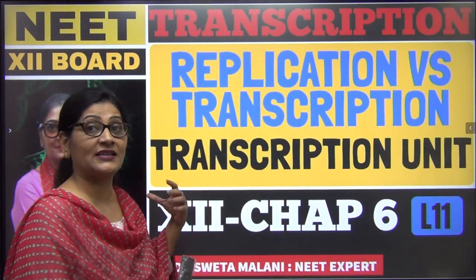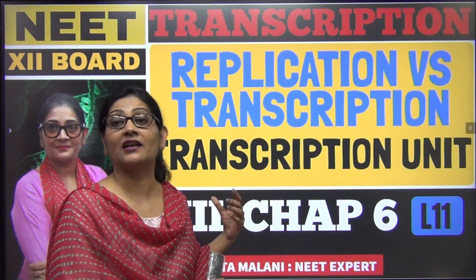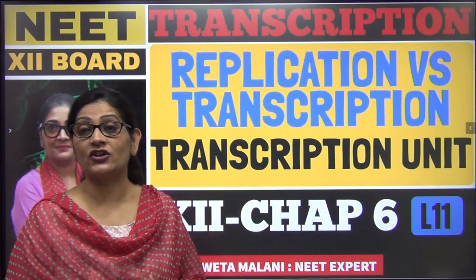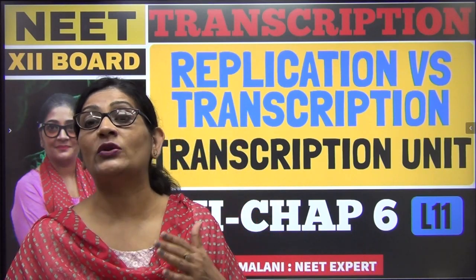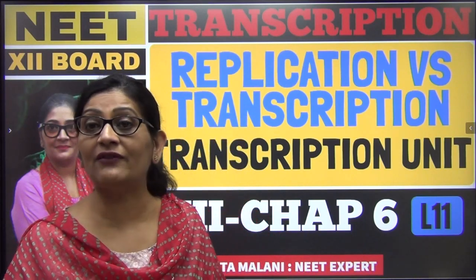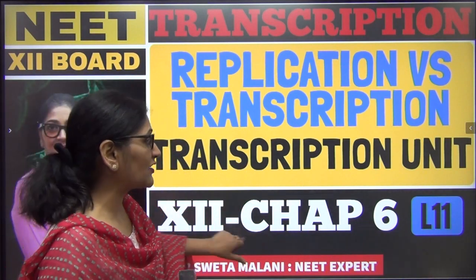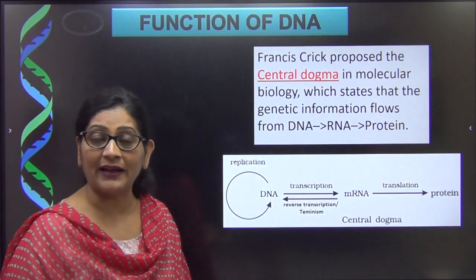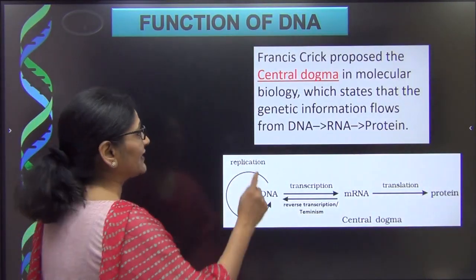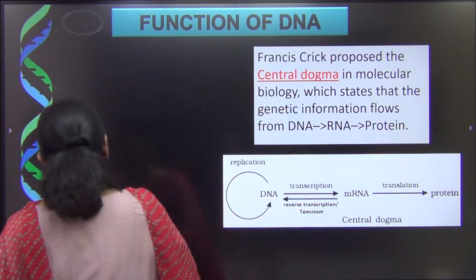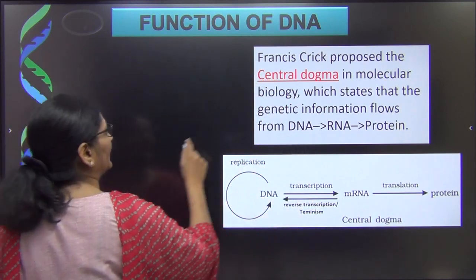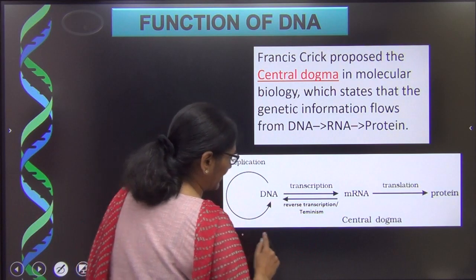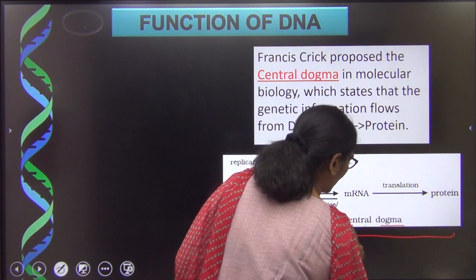As we know, we are studying chapter 6 in class 12 and this is the 11th lecture on this chapter. So how far have we covered? We have started the function of DNA and we have already studied one of the functions of DNA as elucidated by Francis Crick. Francis Crick basically gave us a formula to understand the function of DNA, and this formula or the graphical representation is called the central dogma.